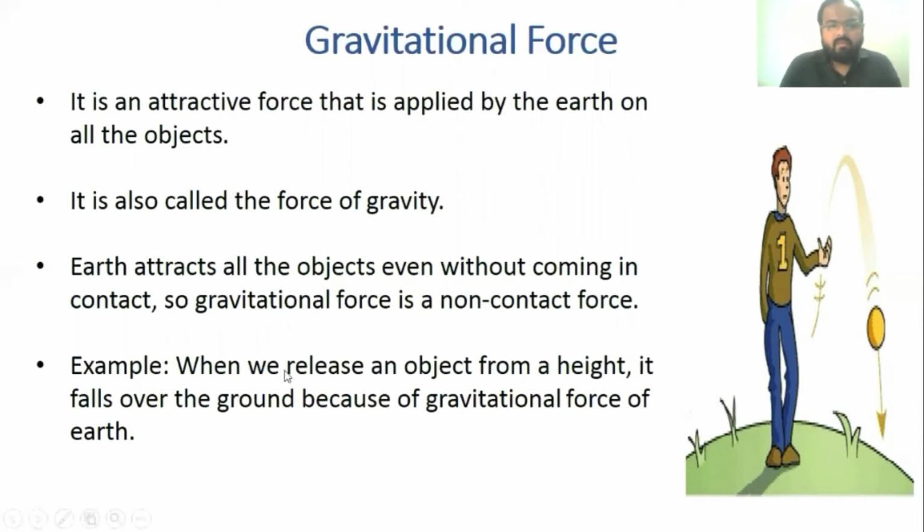For example, when we release an object from a height, it falls to the ground because of the gravitational force of Earth. When the object is released from a height, it reaches the surface of Earth because Earth attracts it. It was not in contact with the Earth when released, but still Earth exerts gravitational force on that object.